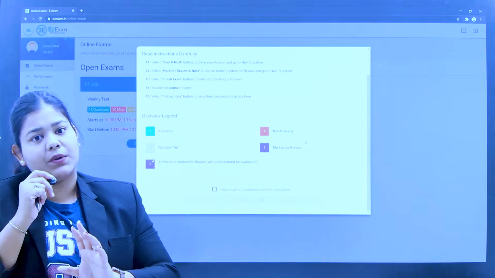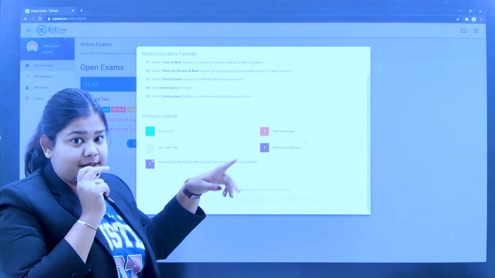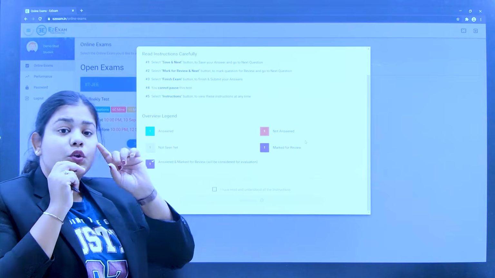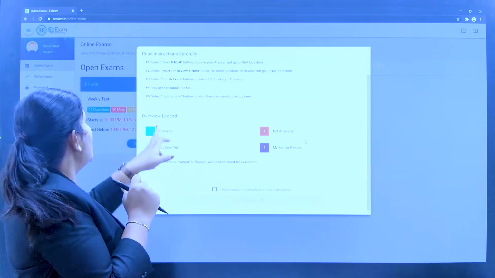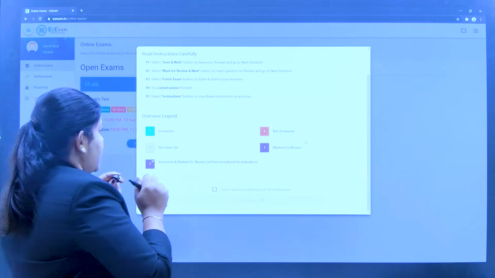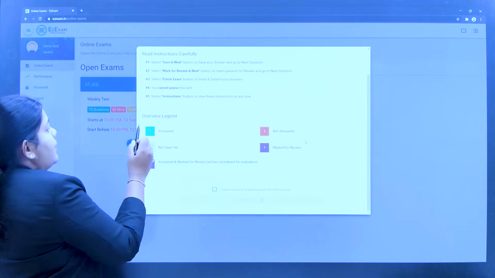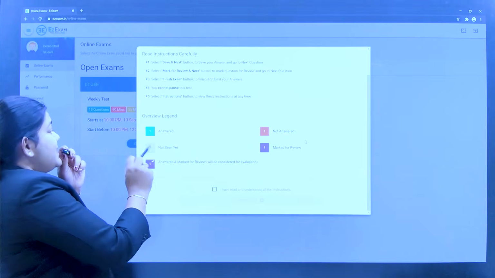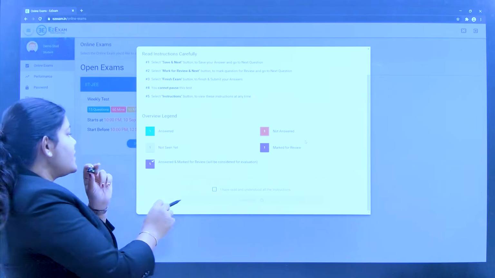When you have done all the questions, there will be Finish Exam. You cannot pause the test; the timer will go on. The 2-hour timer will be continuous, and you cannot pause the exam in between. These are the instructions. If you have answered the question with Save and Next, there will be a green mark. If you haven't seen the question, it will be shown by a gray or white box.